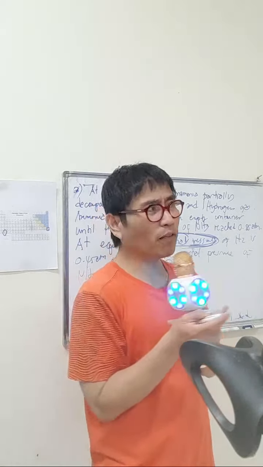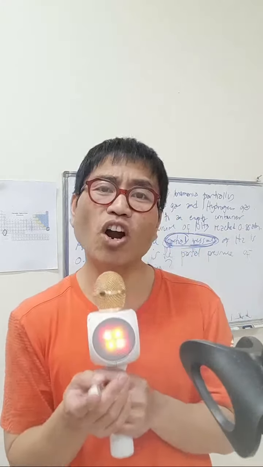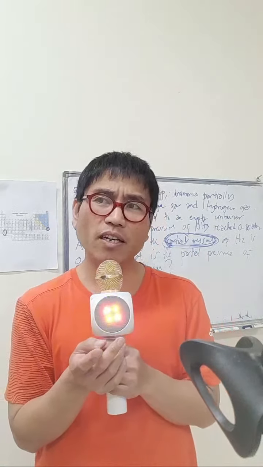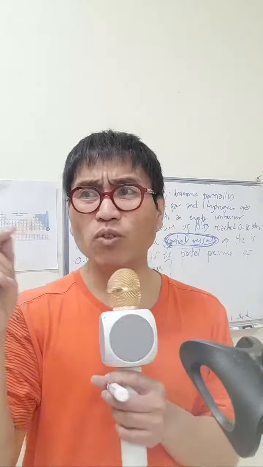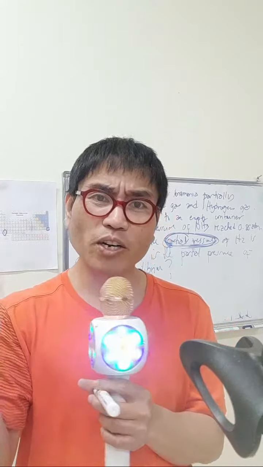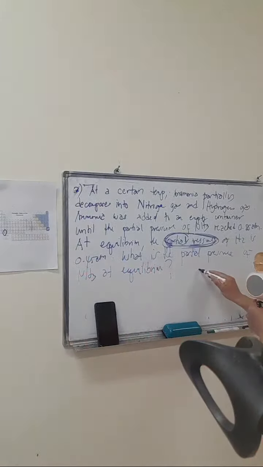For example, if I have calcium carbonate and it will decompose into calcium oxide plus CO2.